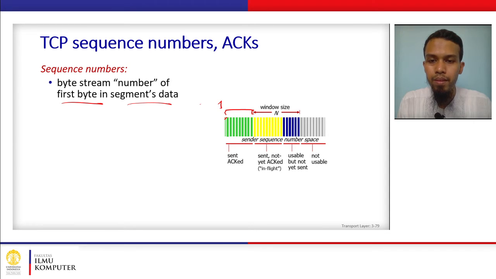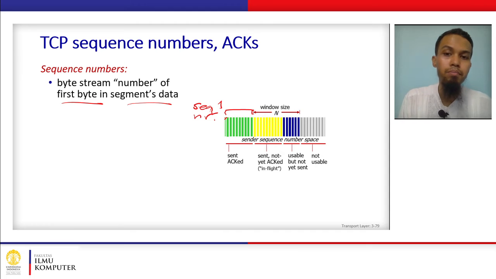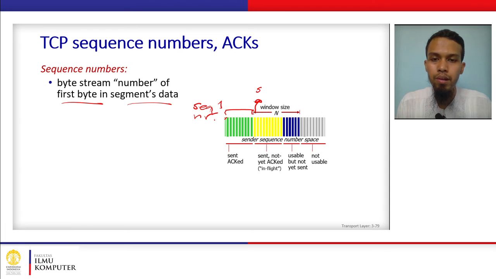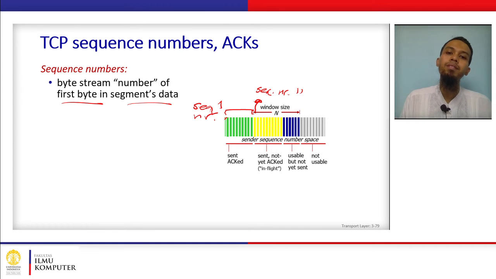Okay, sequence number. And then let's say it has a length of 10 bytes. So from 1 to 10, and then this is the new segment. So the first byte of this segment will have sequence number 11, and so on and so forth.